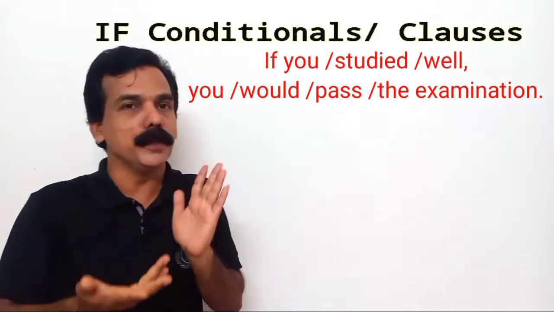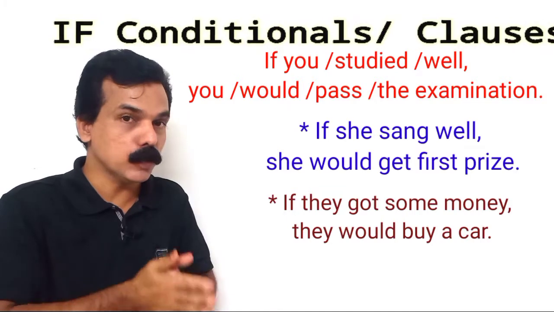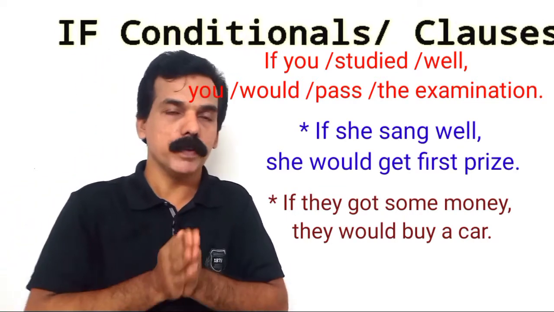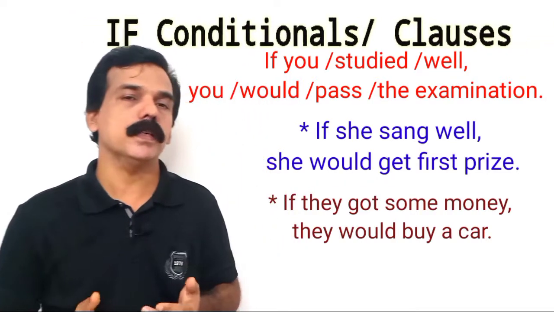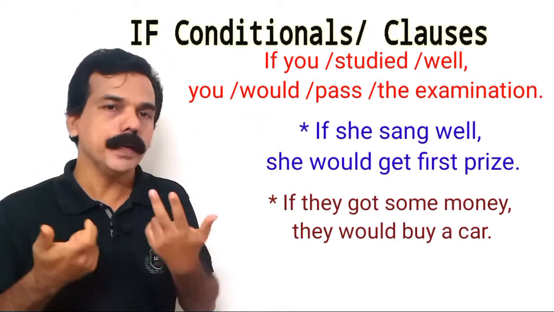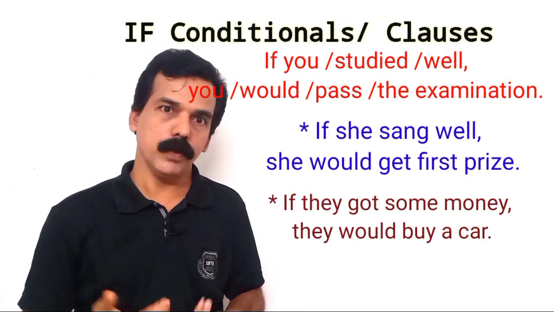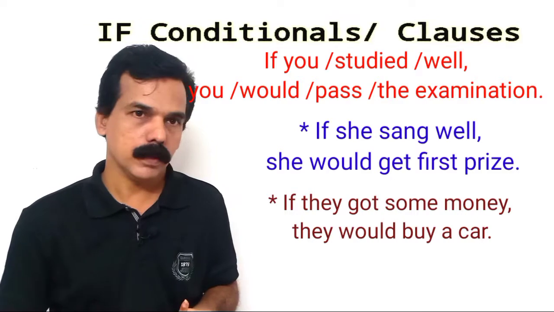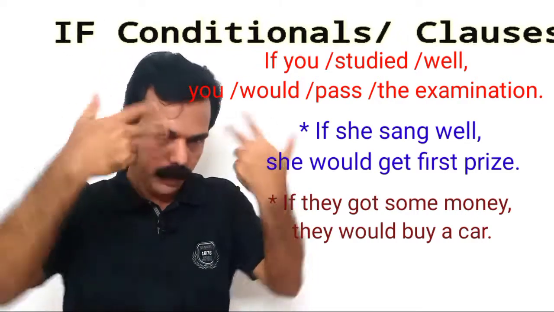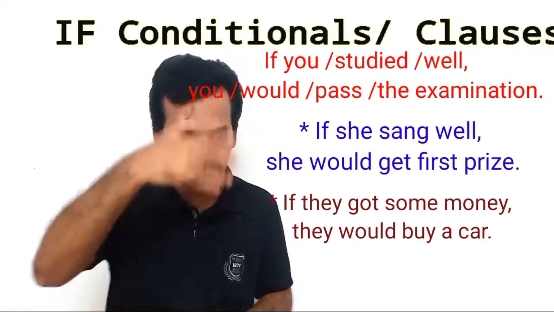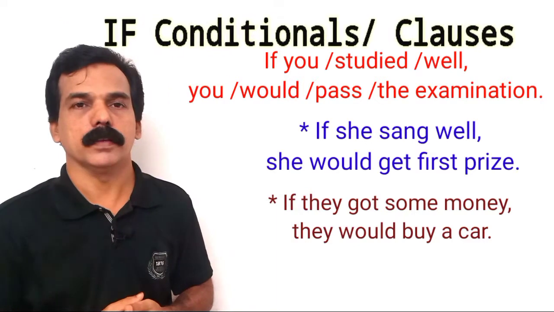We have to change will into would, because it is in past tense. The main clause is in simple past tense, so we have to change will or shall into would. Then we will get the answer: if you studied well, you would pass the examination. If you did it, you would get. If you studied well, you would pass the examination. Okay.